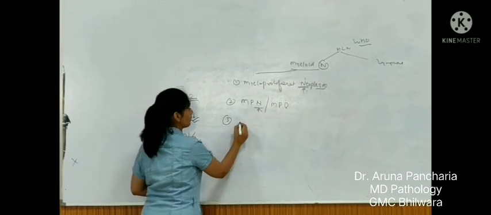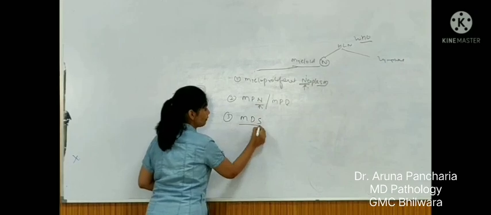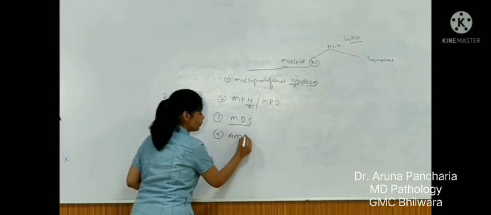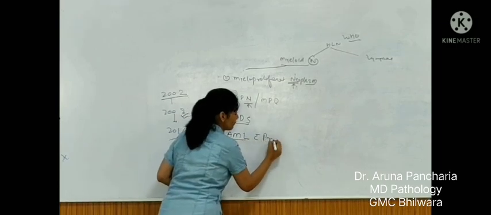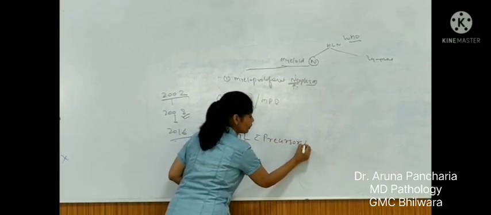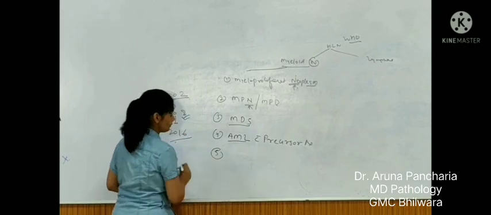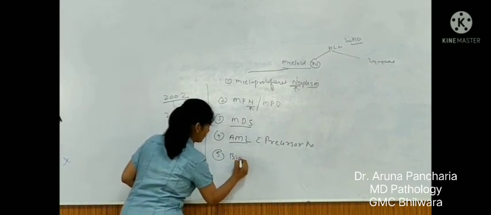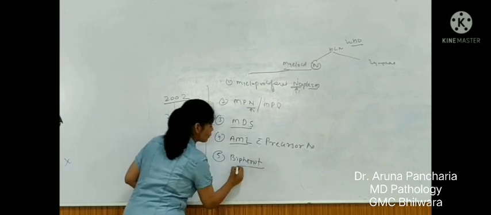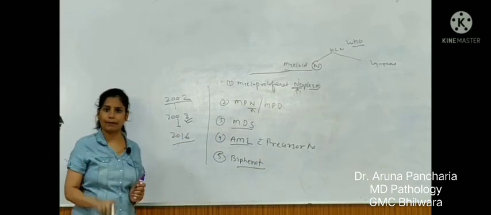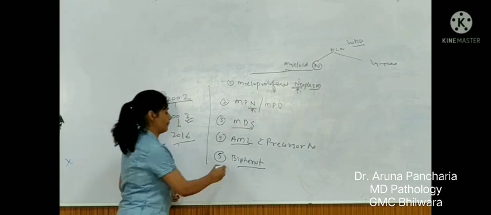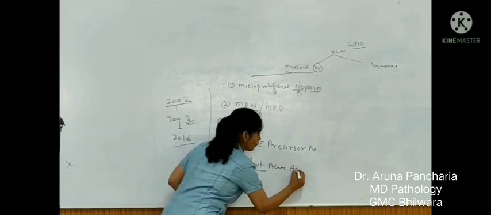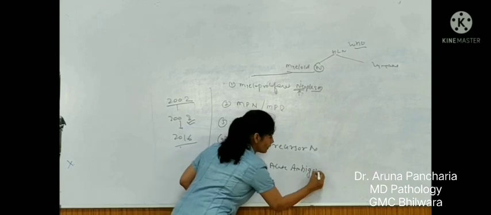Now number 3 is MDS, myelodysplastic syndrome. The fourth one is acute myeloid leukemia with precursor neoplasm. The fifth one is biphenotypic. This word biphenotypic was replaced in 2008 with acute leukemia of ambiguous lineage.